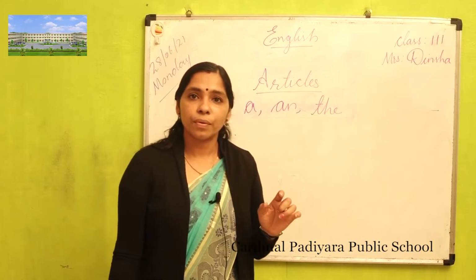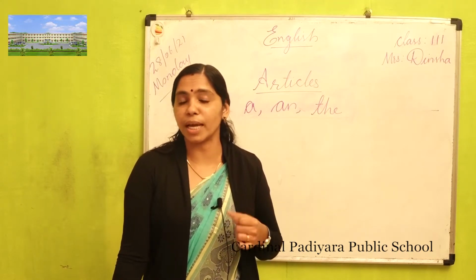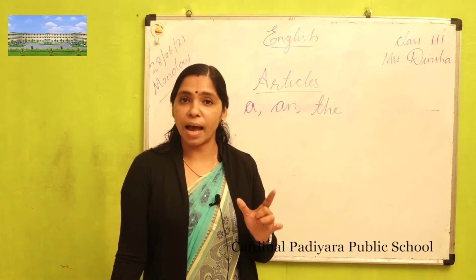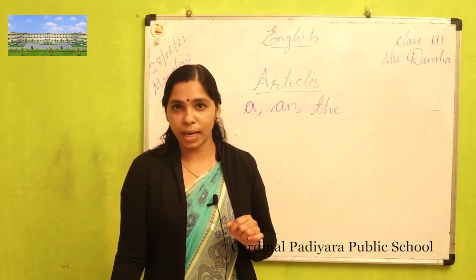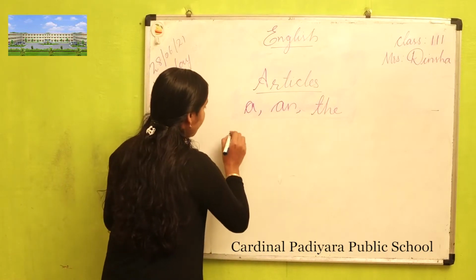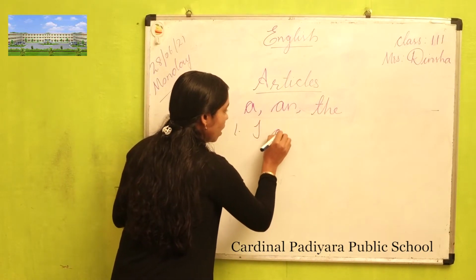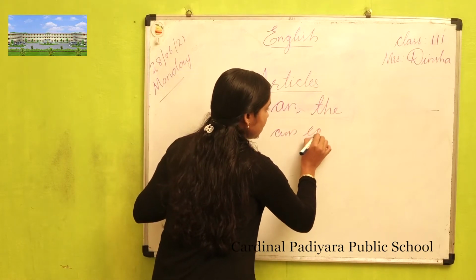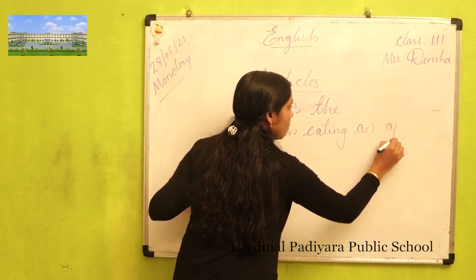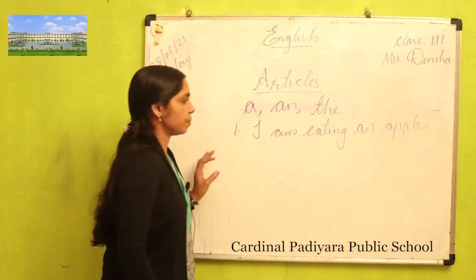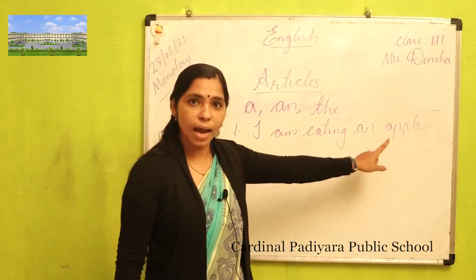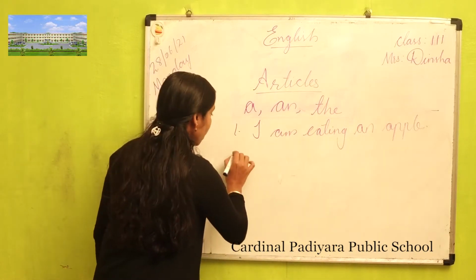Now, we can learn where we can use these articles a and the. Okay. Now, I am going to give some examples here. I am eating an apple. Can you see? I am eating an apple. Second one.